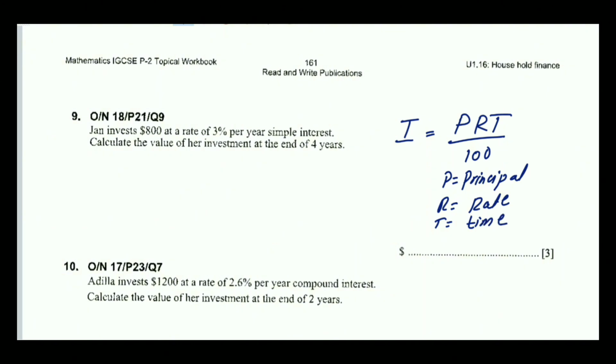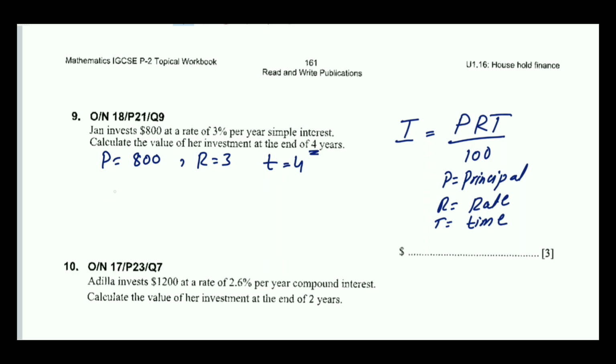Okay, so let's solve this question. Here the principal amount is $800, the rate is 3, and the time is 4 years. One thing you have to remember is that the percentage of interest is always for 1 year, that is per year. You can see 3% per year, so that will always be for 1 year. So this is the percentage for 1 year, and we have to find the interest for 4 years. We have to calculate the value of our investment at the end of 4 years.